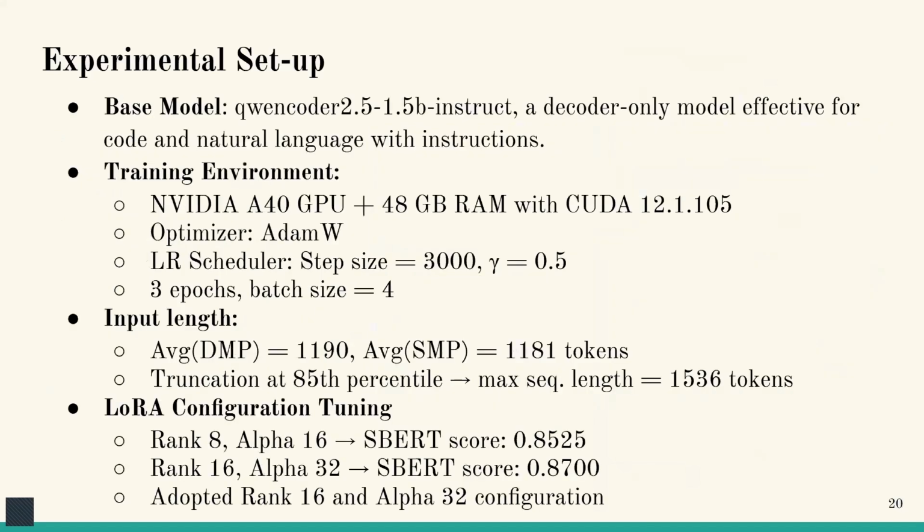So, let's move on to the experimental study. For the experimental setup, we used Qwen Coder 2.5, 1.5 billion instruct for feedback generation, which is the baseline model, well suited for programming contexts. As for the training setup, we used LoRA rank 16, alpha value 32 for best performance, input length truncated to 1536 tokens, trained for 3 epochs using the AdamW optimizer. Only LoRA weights were trained, keeping the base model frozen for efficiency.